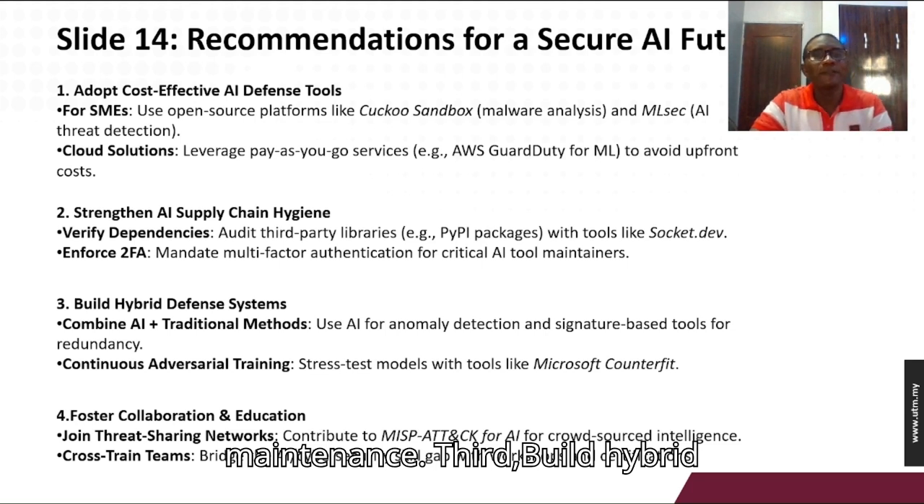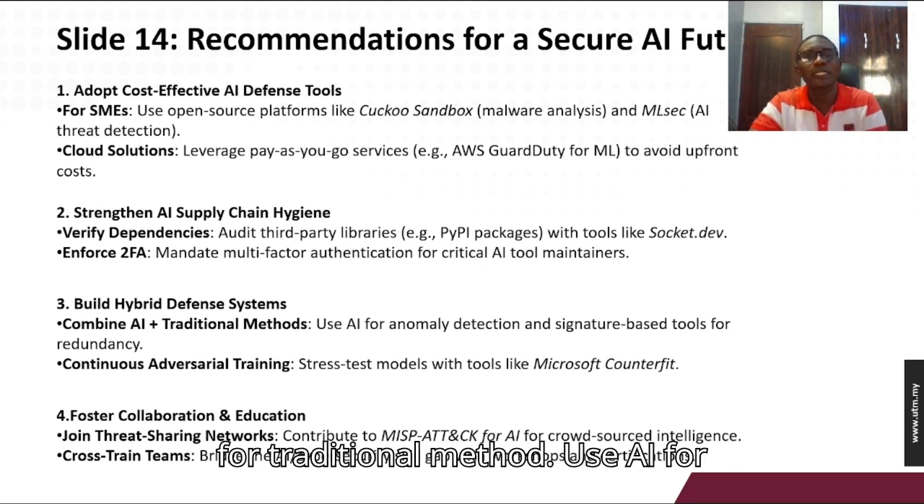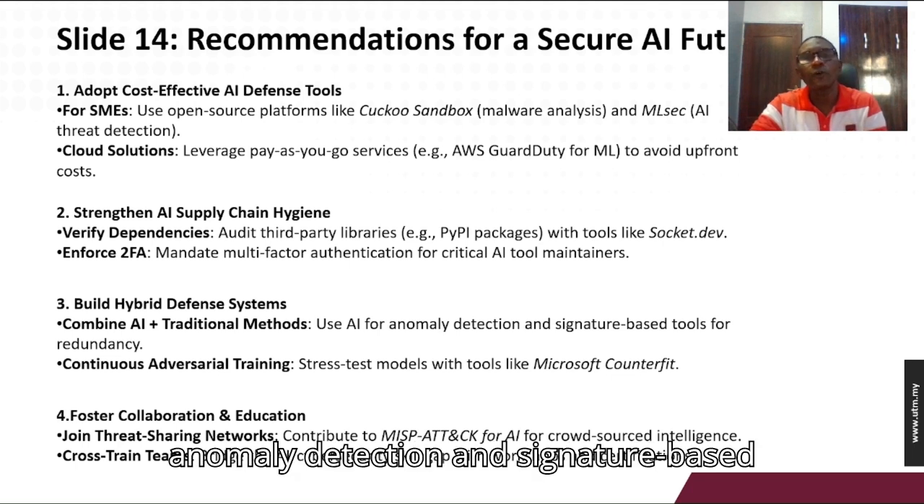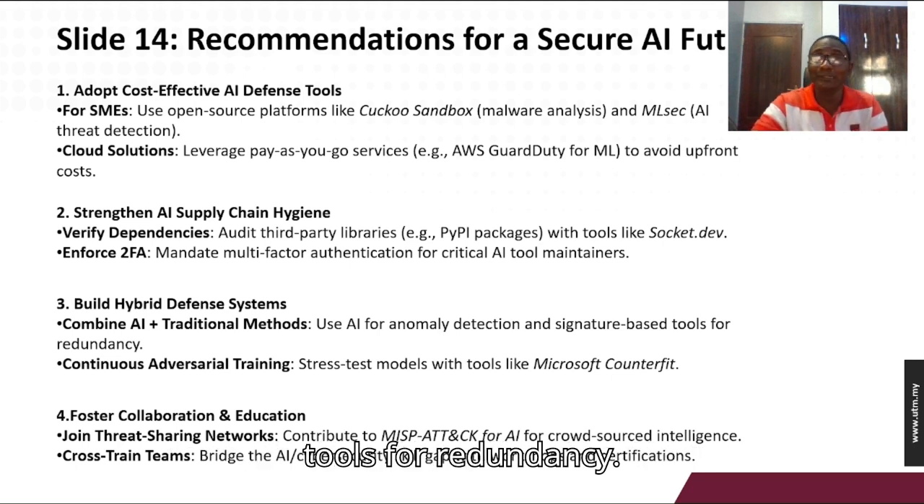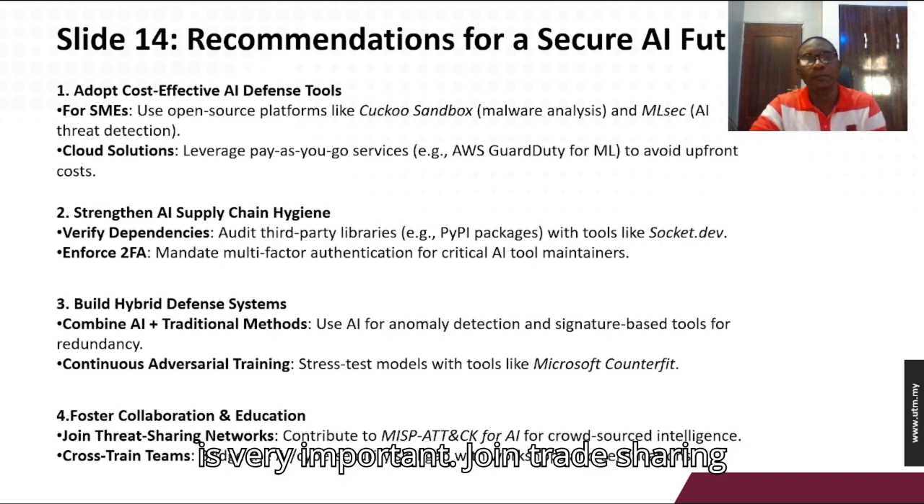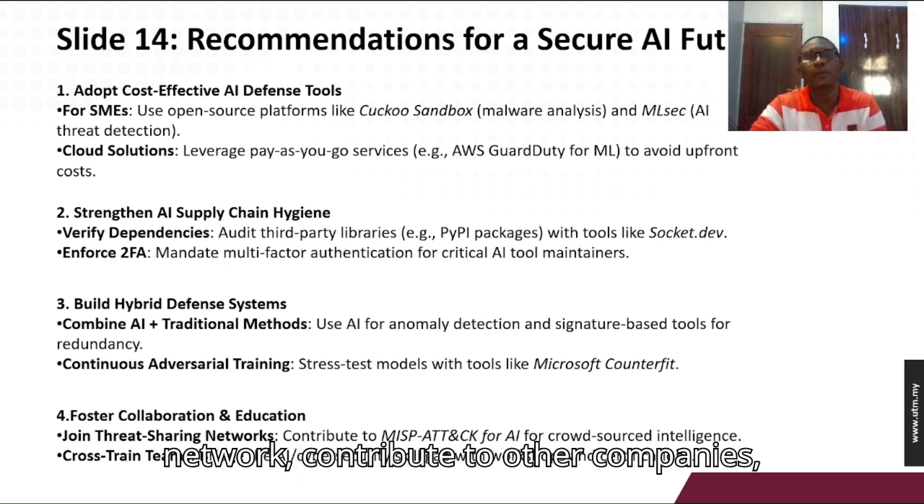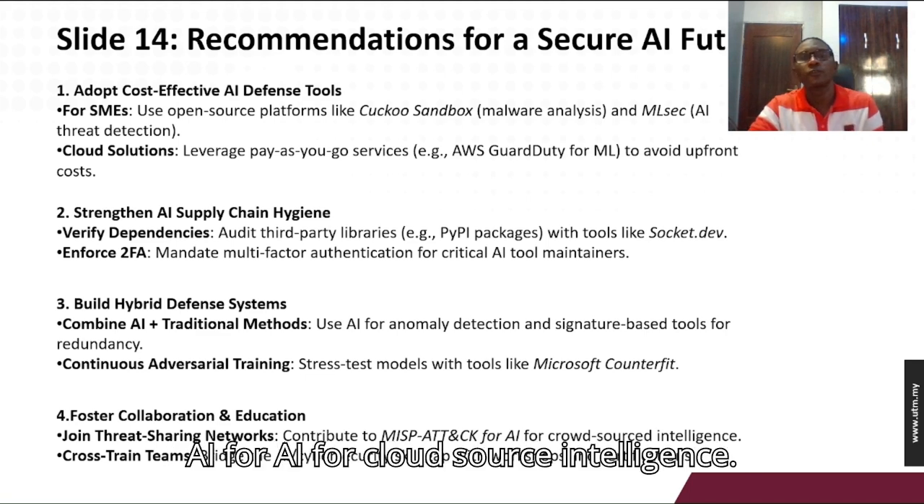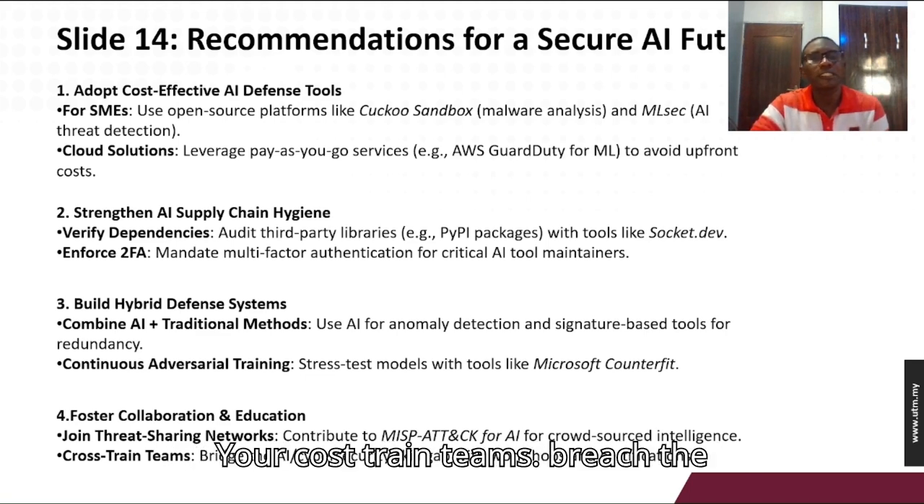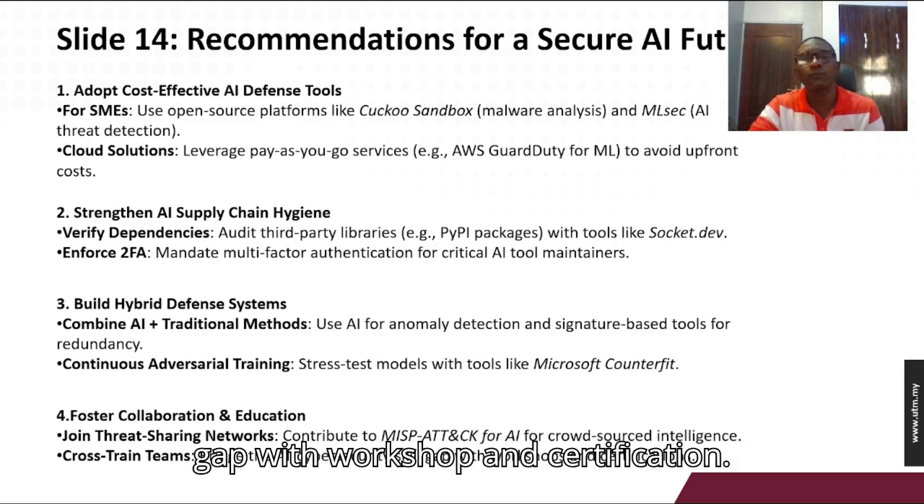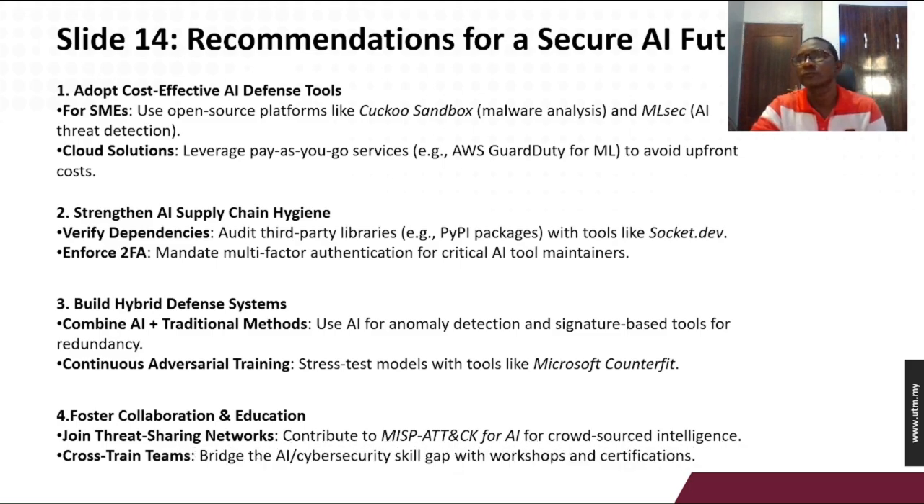Third, build hybrid defensive systems, that is, combine AI plus traditional methods. Use AI for anomaly detection and signature-based tools for redundancy. Then, fostering collaboration and education is very important. Join threat sharing networks and contribute to other companies' AI for crowdsourced intelligence. Upskill teams and bridge the artificial intelligence cybersecurity skill gap with workshops and certification.